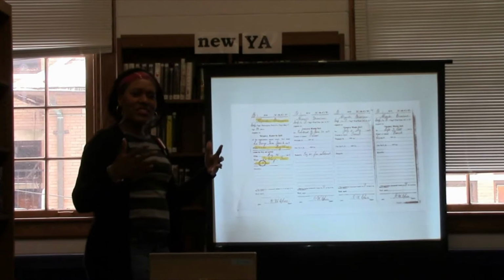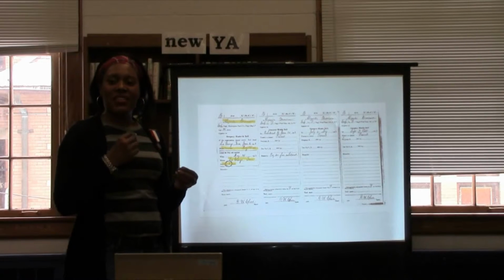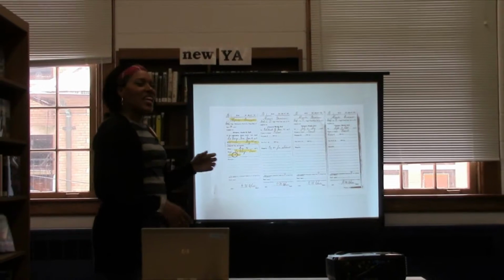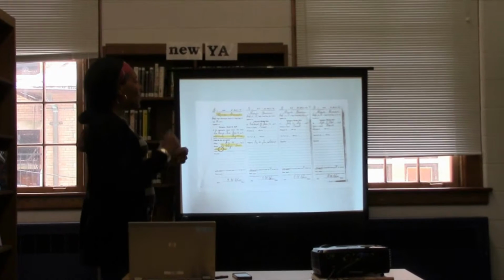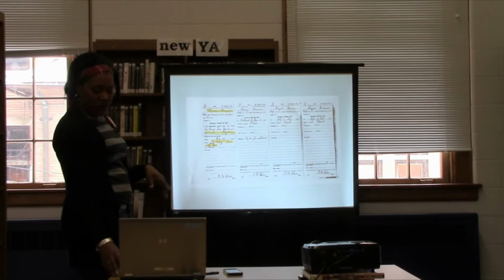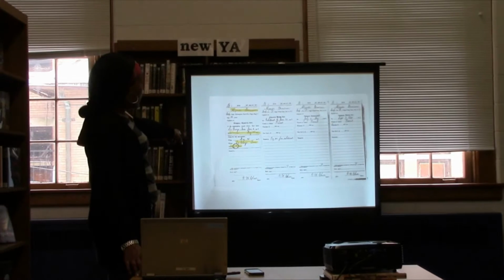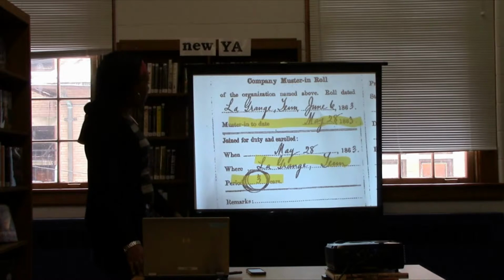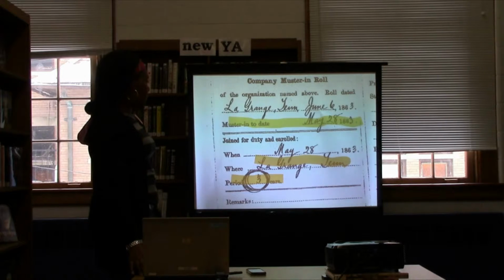Another thing when you're looking at genealogy resources, keep in mind that a lot of the script is very fancy and ornate compared to what we're used to. Along with the spelling changes, the font and the type of writing style may be unfamiliar to a lot of people. So this is the muster in card. His name is at the top, highlighted. You can see that he enlisted, or mustered in, on May 28, 1863, in LaGrange, Tennessee, and he was in the military for 3 years.